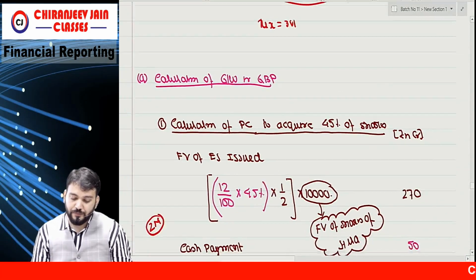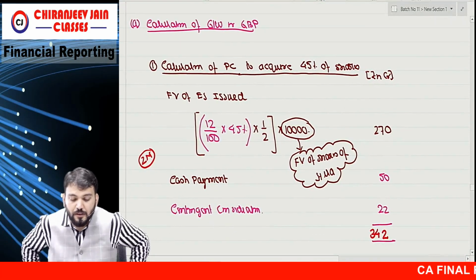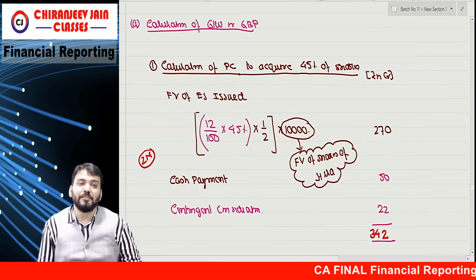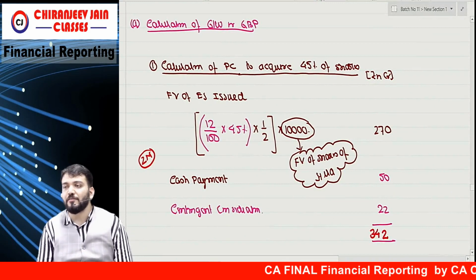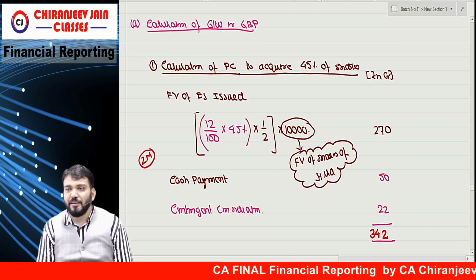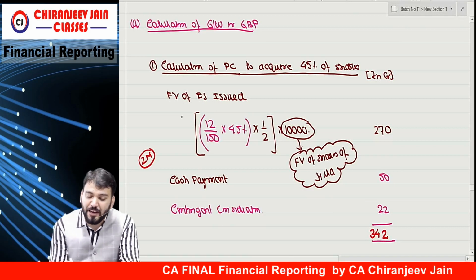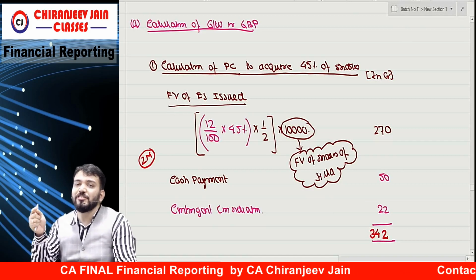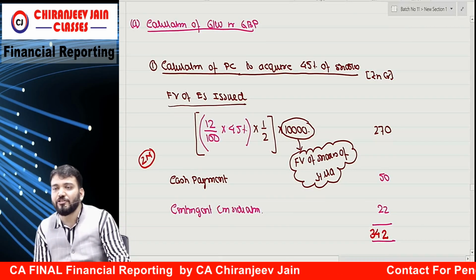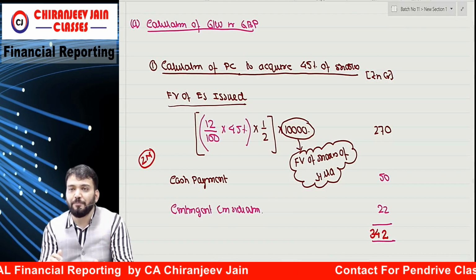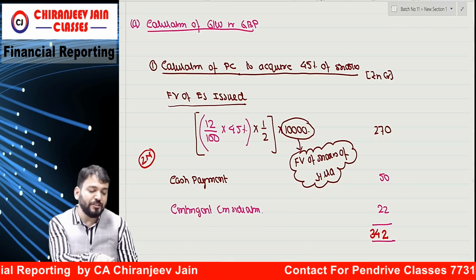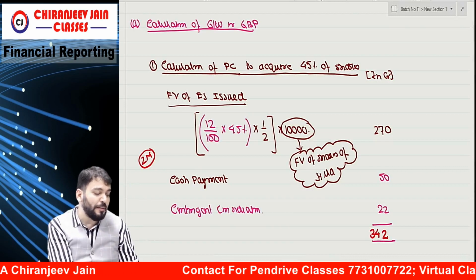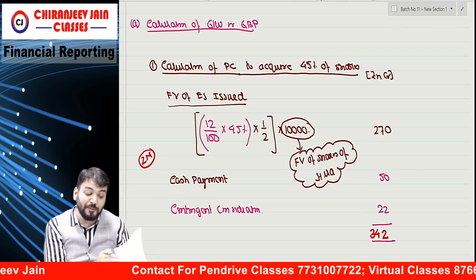Okay, now, so what have they first asked? Goodwill or gain on bargain purchase. For that we want the purchase consideration, PC. What is it? Fair value of equity shares issued. So tell me, how many shares have they purchased in the second acquisition? 45%. So 45% of how much share capital? They have given 12 crore share capital.